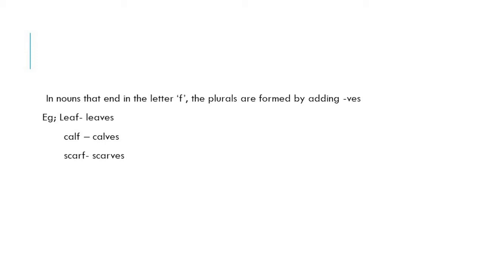Look at the word calf. Here, f is replaced by ves. Calf, calves. Scarf, scarves. So, in the case of nouns that end in the letter f, their plurals can be formed by adding ves. The letter f is replaced by ves.